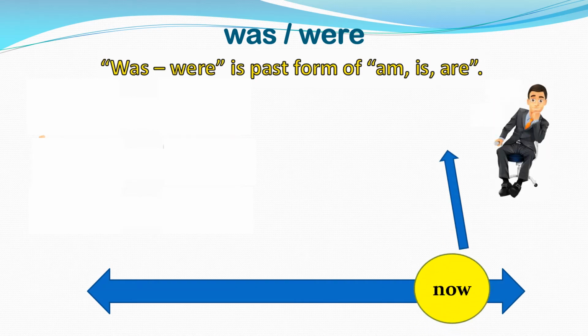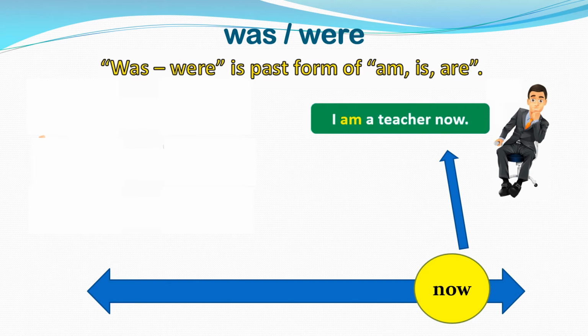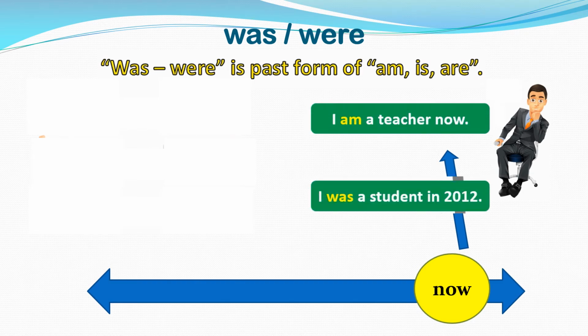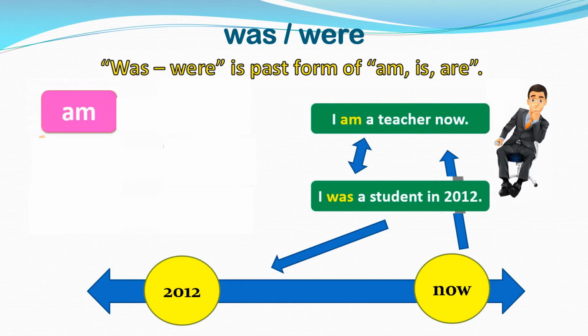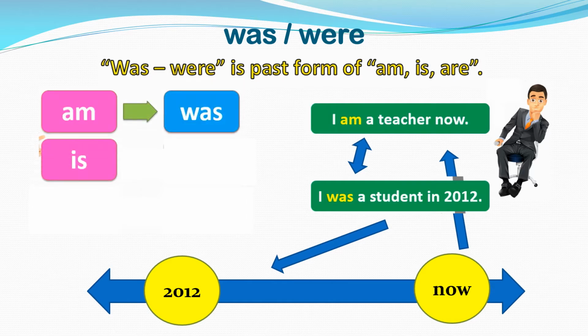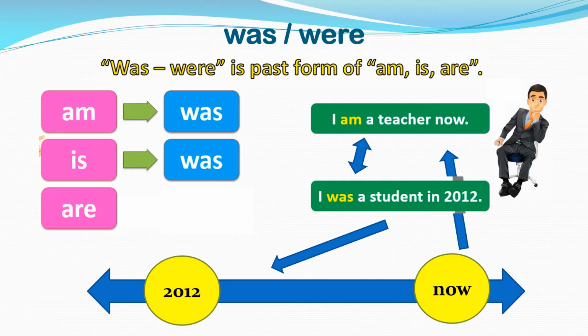For example, now in the present, I am a teacher now. And for the past, I will say I was a student, let's say in 2012. So I was a student in 2012. So you can see the am will change to was. So let's see. Am is the present form, it becomes was. Similarly, is the present form changes to was, and are the present form changes to were.